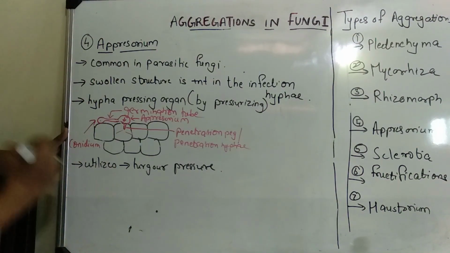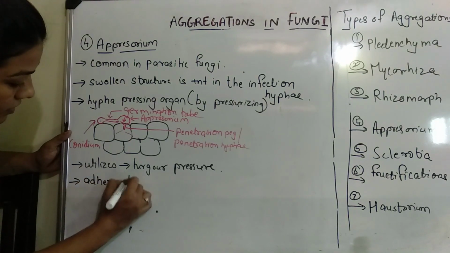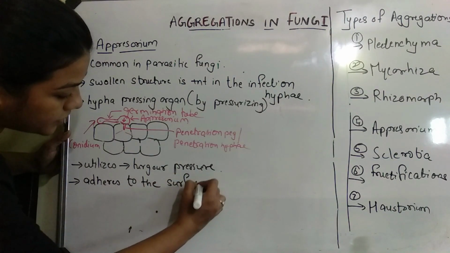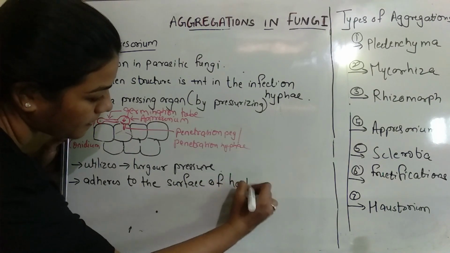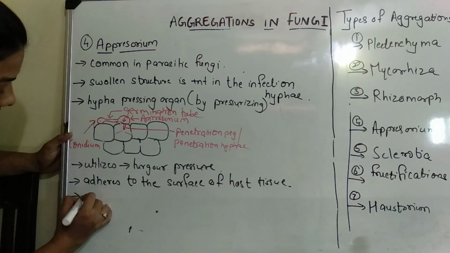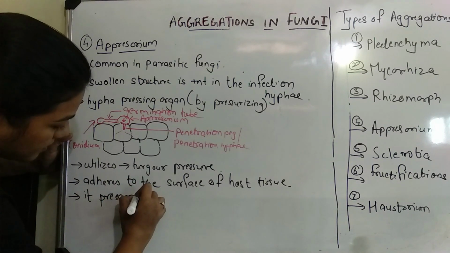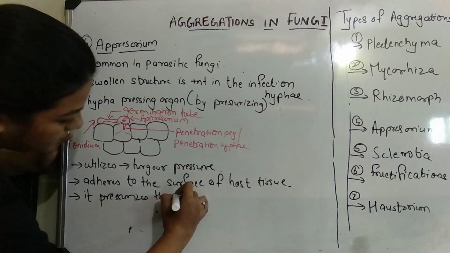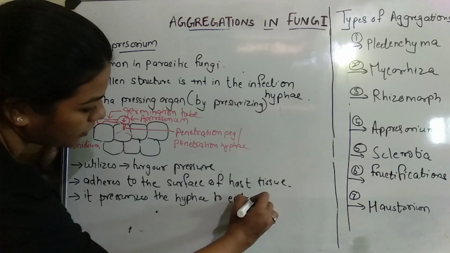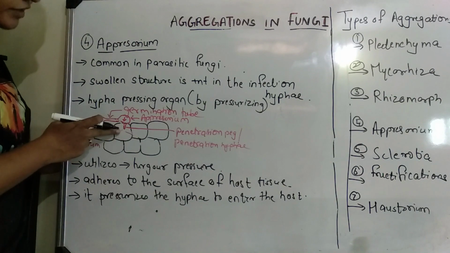Right? So we can say that Appressorium adheres to the surface of host tissue, and then it pressurizes the hyphae to enter the host, so that the hyphae can start entering the host tissue.